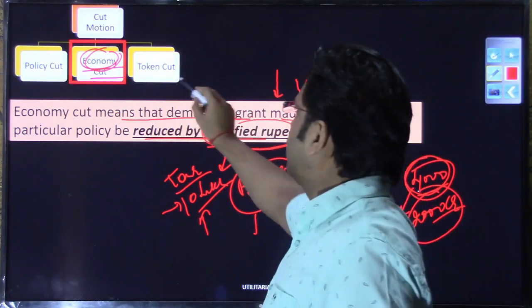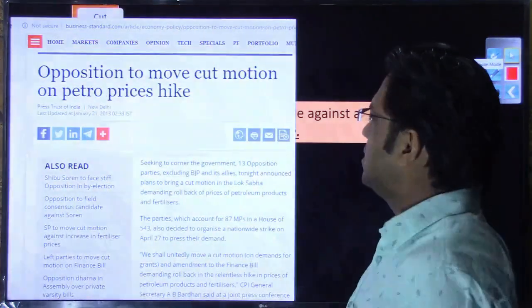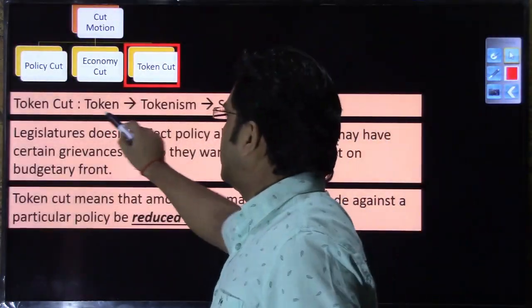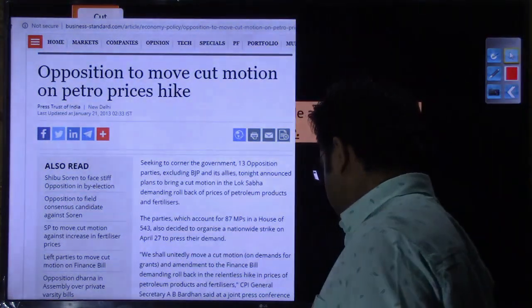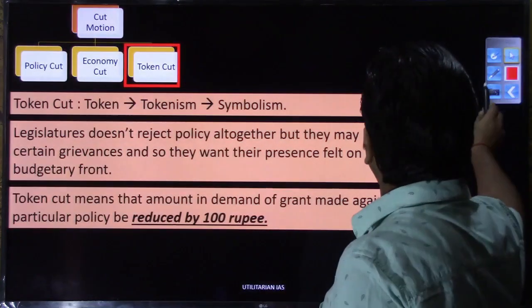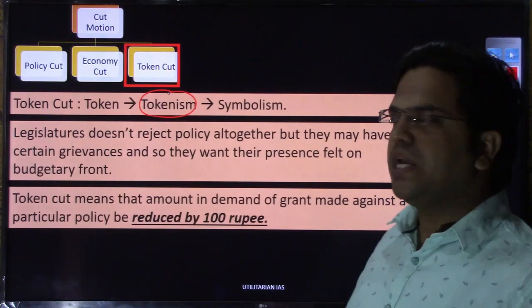In token cut, what is the meaning of token? The dictionary meaning of token is symbolism. You would have heard of tokenism, that person is doing symbolism. The meaning of tokenism is that in real life it will not bring any difference.